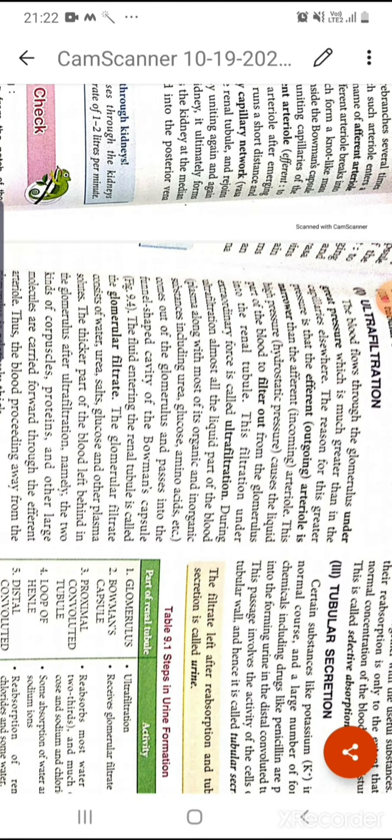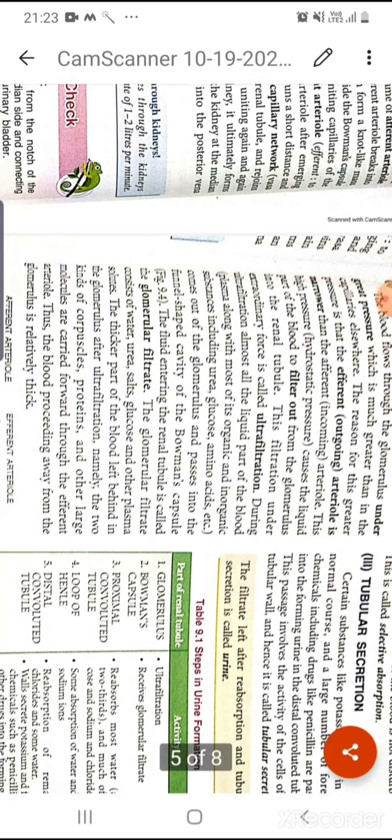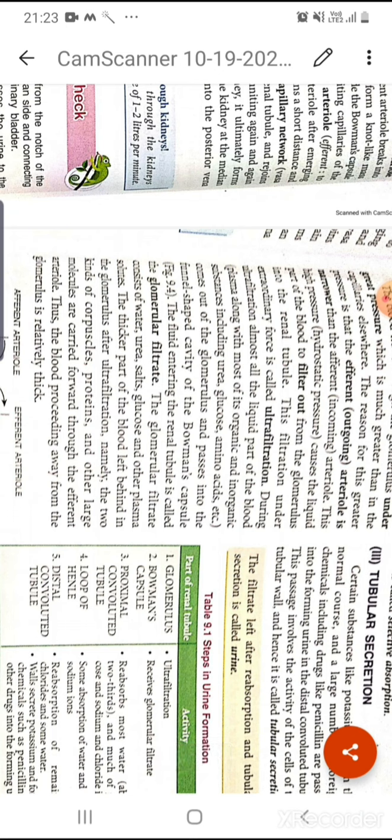So this creates a high, hydrostatic pressure, which causes the plasma, that means the liquid part of the blood, to filter out from the glomerulus into the renal tubule, that is, into the Bowman's capsule. This process of filtration with this great hydrostatic pressure and force is known as ultrafiltration.